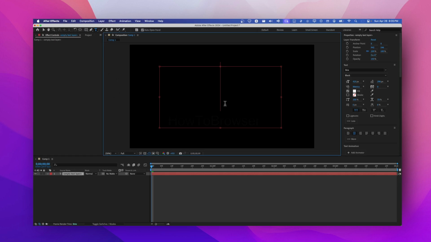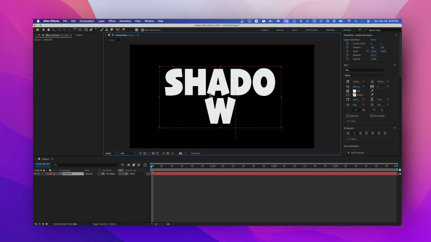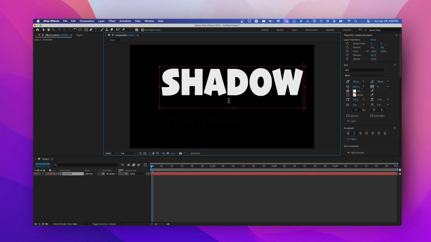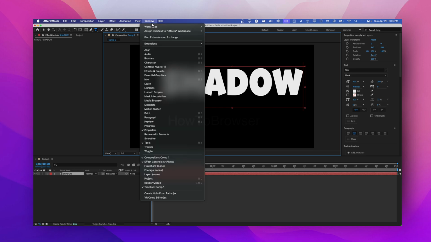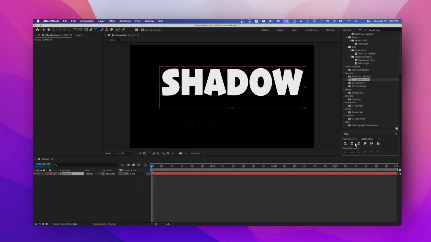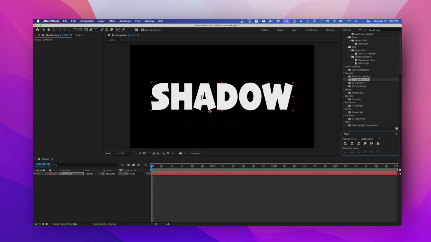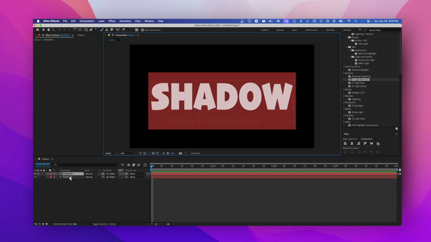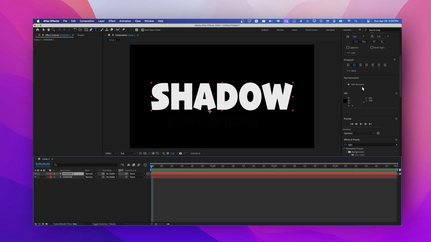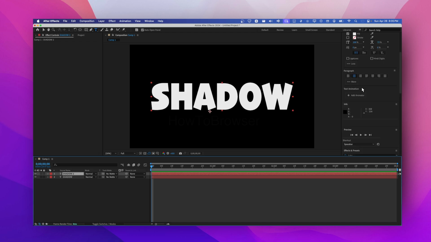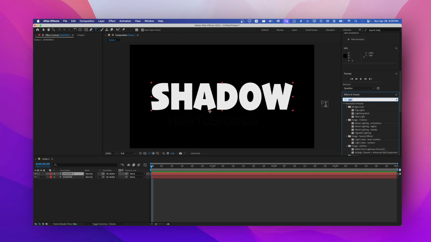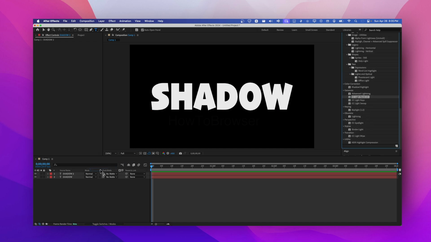I just pressed Command plus T, and now here I'll write shadow. And now I'm just gonna position this right in the middle, align, position this here, uncheck caps lock, command plus D, and now we have two. We're gonna need two. Then here in the search bar, just write light, and then here grab this light burst